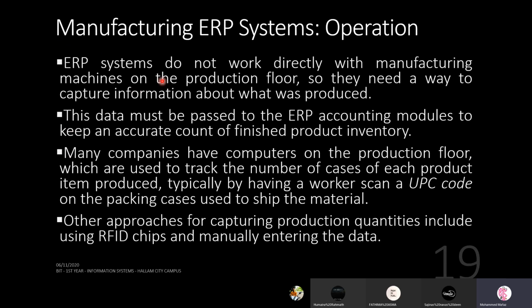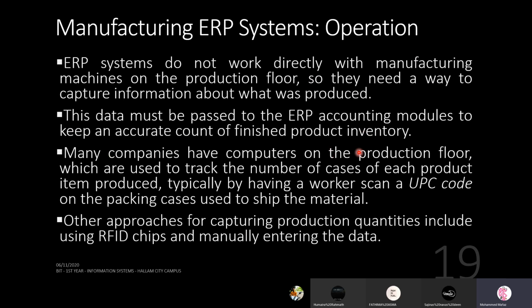Right, how do these things work? ERP systems do not work directly with the manufacturing machines on the production floor, so they need a way to capture information about what was produced. This data must be passed to the ERP accounting modules to keep an accurate count of finished product inventory. What is produced needs to be communicated so that the financial or accounting modules can keep track of how much has been produced and how much is in the inventory.